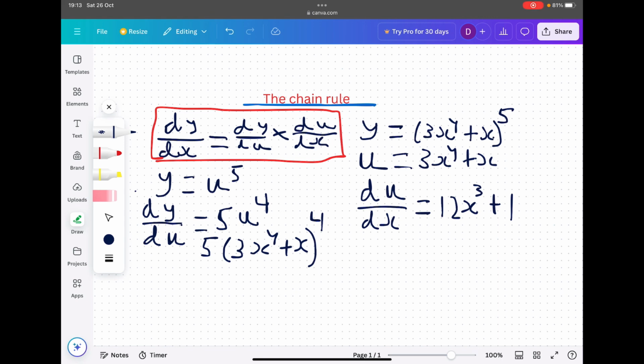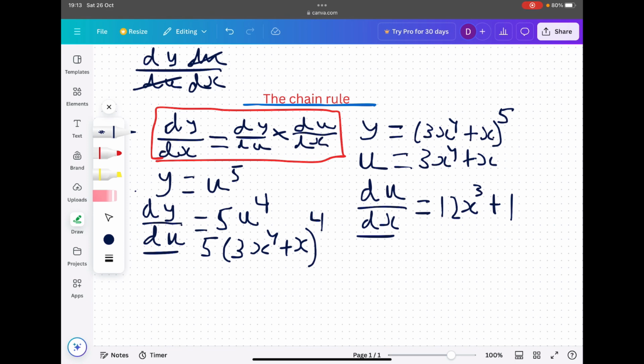The chain rule asks us to multiply the dy by du and the du by dx together. But why? If you look at the chain rule up here, you can cancel. If I write this together, I get dy over du times du over dx. But you see, I actually have this common du term that I can cross out. So we're actually left with dy by dx. Hopefully you can see why we've made this u term.